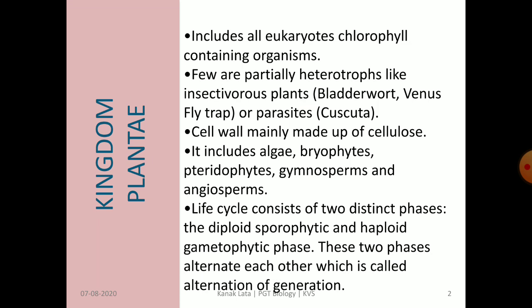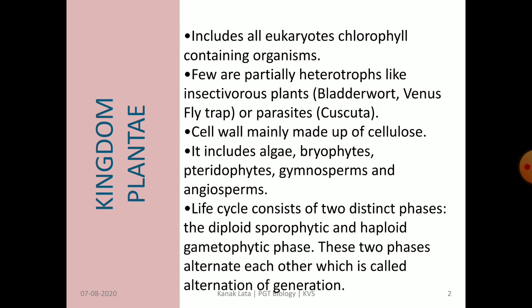But few members of this kingdom are partially heterotrophs, like insectivorous plants or parasites. Bladderwort and Venus flytrap are common examples of insectivorous plants, and Cuscuta is a total stem parasite. This Cuscuta is also called Amar bale.